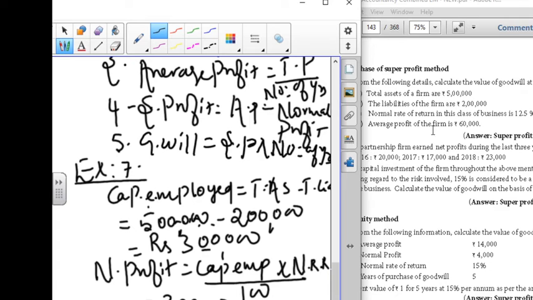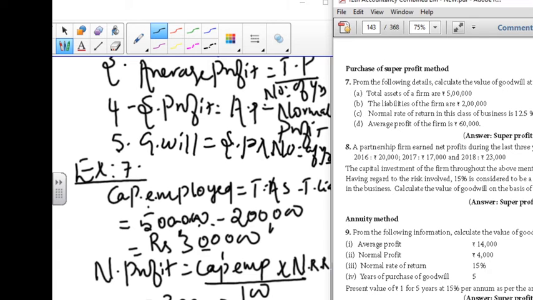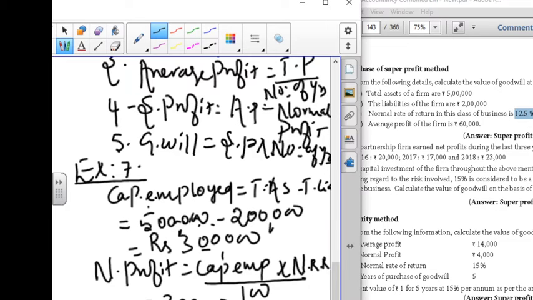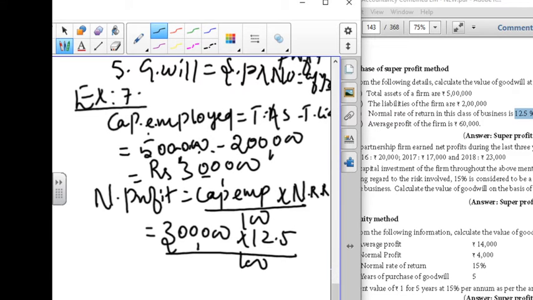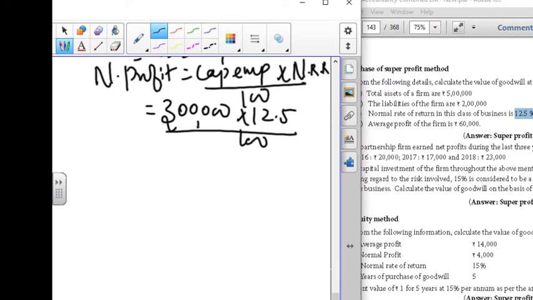The normal rate of return is given in the form of percentage; it will always be in percentage. It is 12.5. Percentage means divided by 100. Your answer is 3 lakh into 12.5 divided by 100, which is rupees 37,500. This is your normal profit.